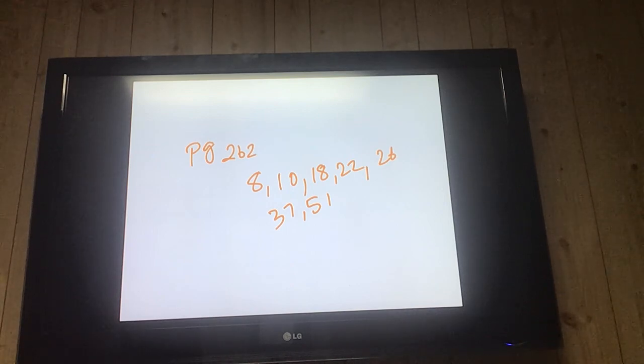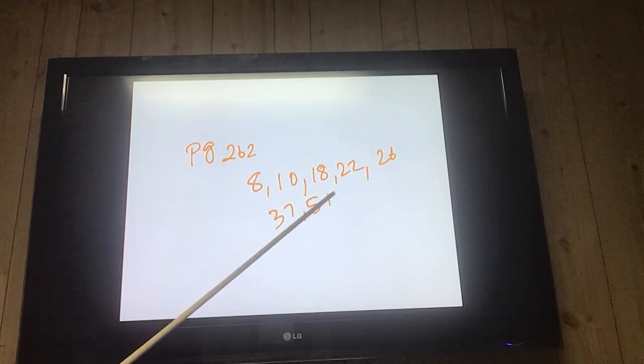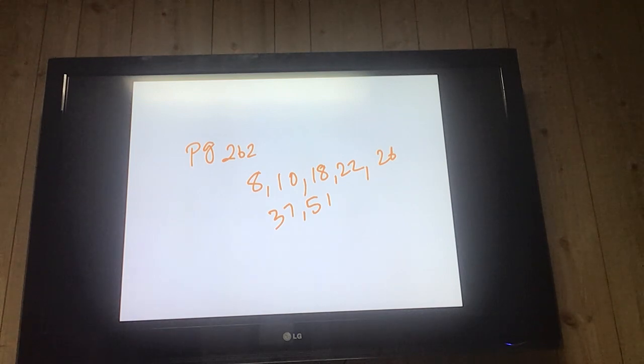We will review, and we will try to have your test on Tuesday. But if we're not ready for Tuesday, then we'll have it on Friday. And in between, we'll start reviewing for your exam. But we'll see how you feel on Monday about maybe having your test on Tuesday. We'll see. But I'd like to shoot for Tuesday if we can, but if not, we'll do it on Friday. So page 262, 8, 10, 18, 22, 26, 37, and 51 is your homework.